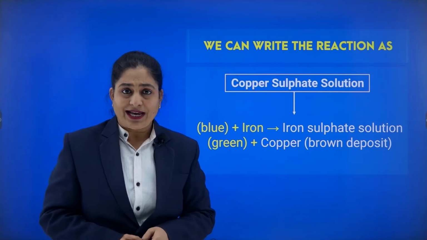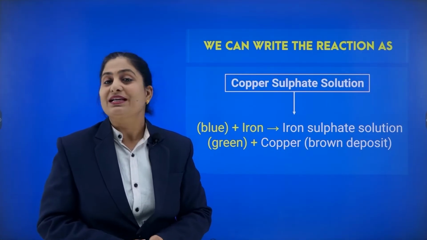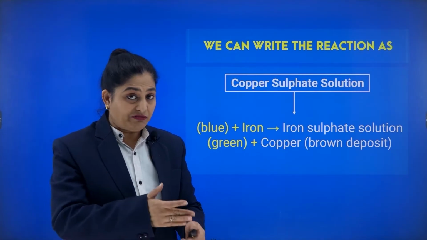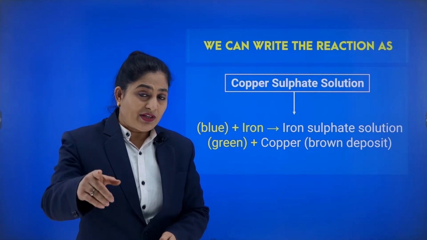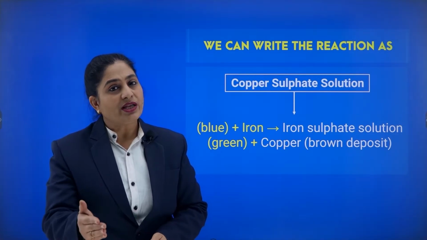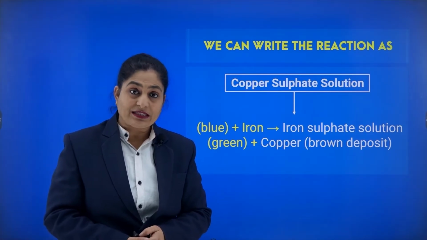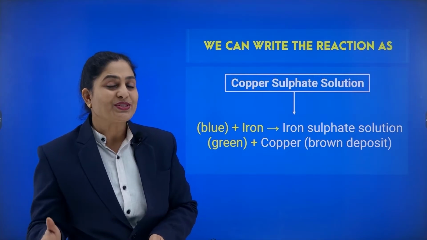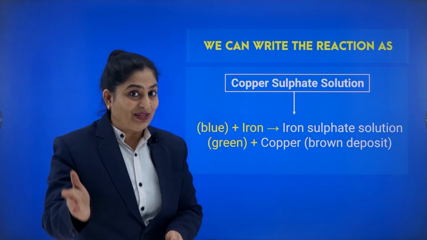So this is how the reaction takes place and a new substance has been formed. And you have easily visualized the change in color with the help of this reaction, as we have discussed earlier. So this change in color very well explains that some new substance is formed, and that's why we call it a chemical change.